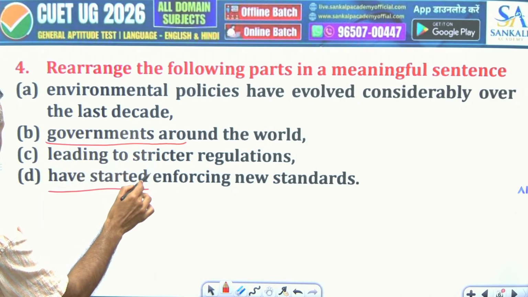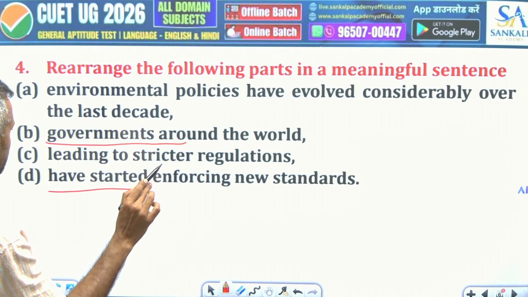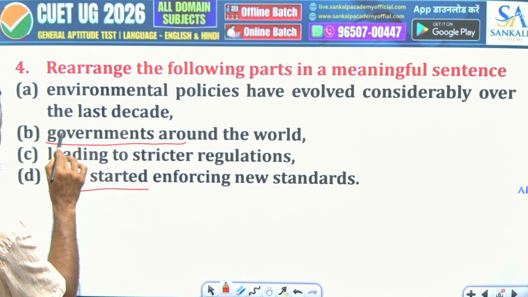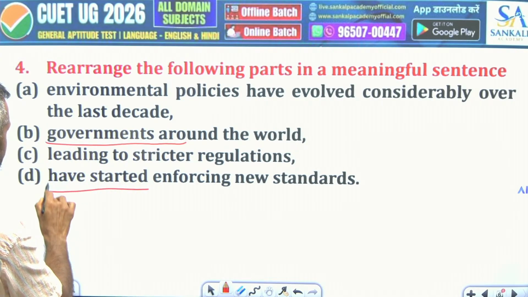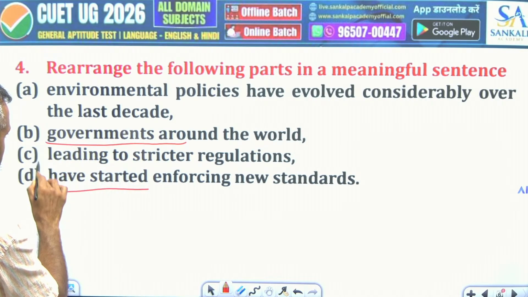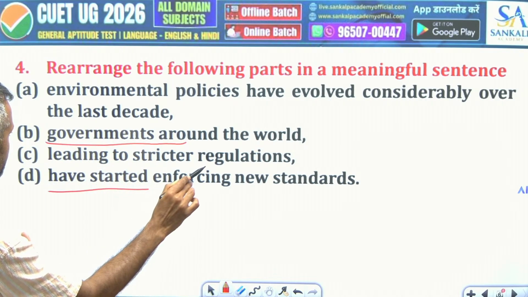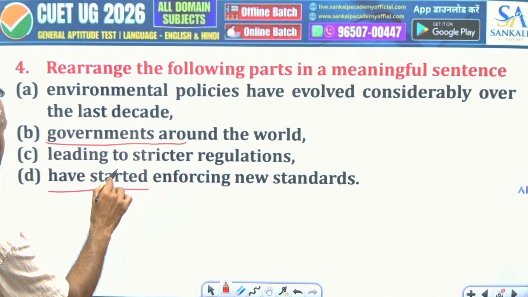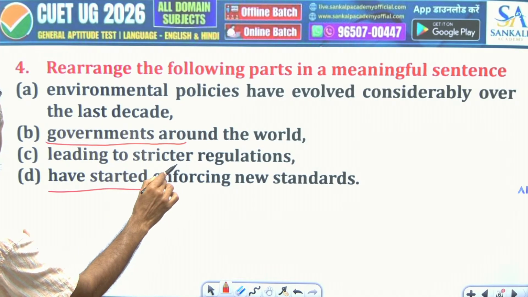Governments around the world have started enforcing new standards, leading to stricter regulations.